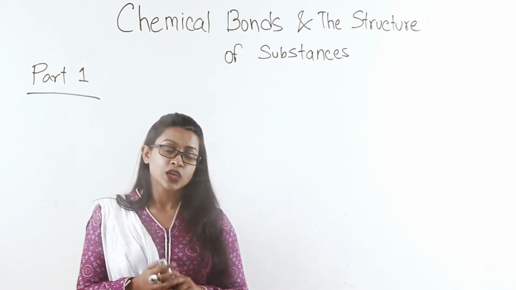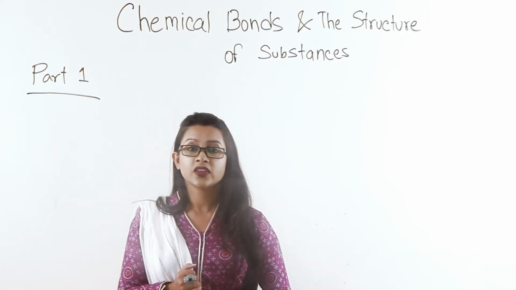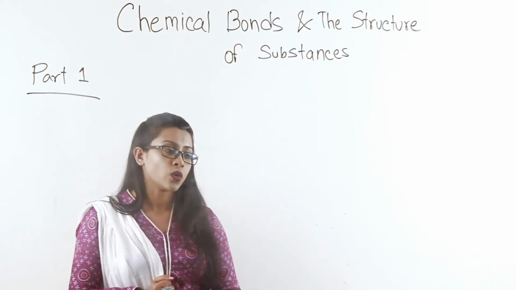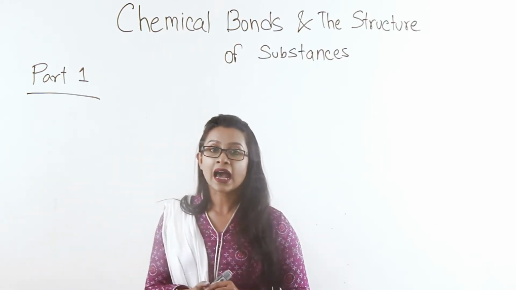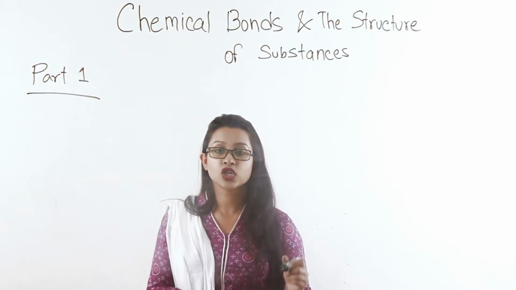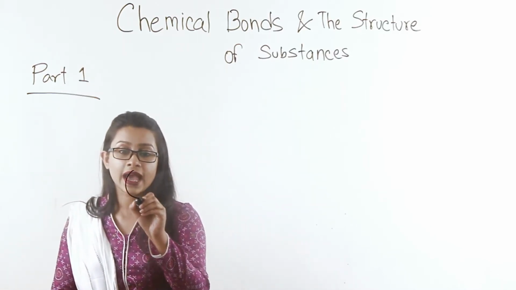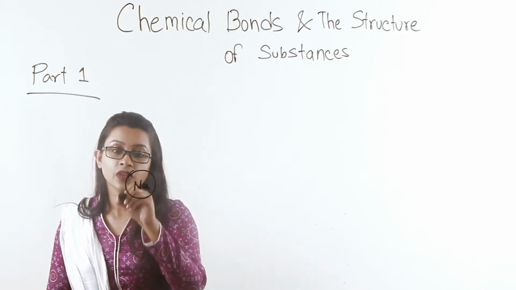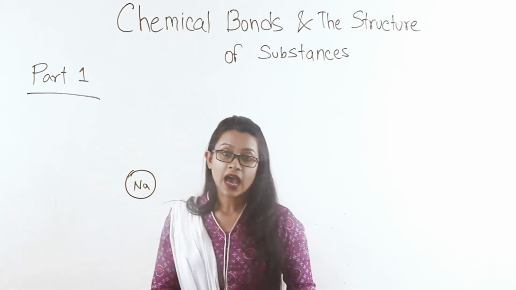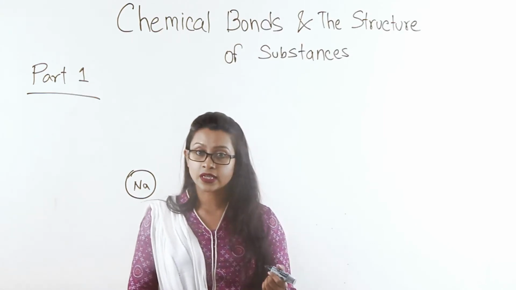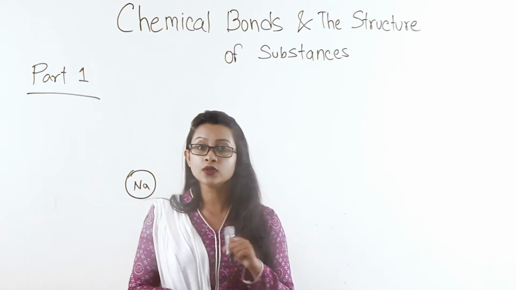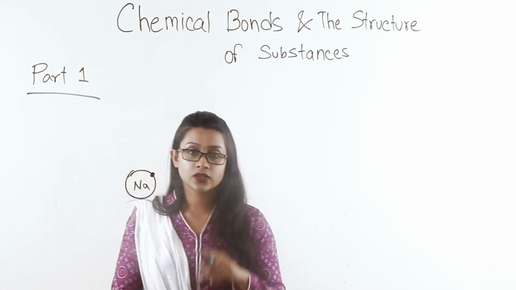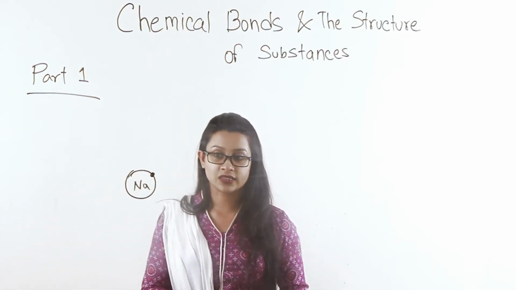Not so much. Sodium and chlorine are forming what are known as ions, as I have been saying so far. What are ions? An ion is a structure that is formed when an atom, say in this case sodium, either gains an electron or loses an electron. Sodium has an extra electron in its outermost shell.